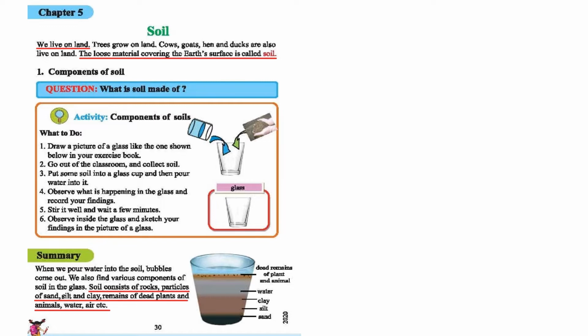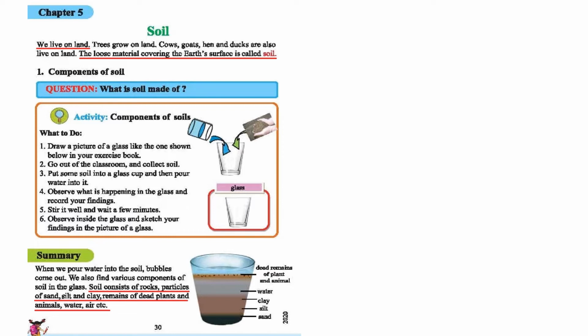What will we see when we mix some water with the soil in the glass? We will see that the heavy part of the soil will go down in the glass and the light part will be on the top. That means in the soil mixed with water, the heavy part will be at the bottom of the glass and the light part will be at the top. So let's see what kind of things are mixed with the soil.